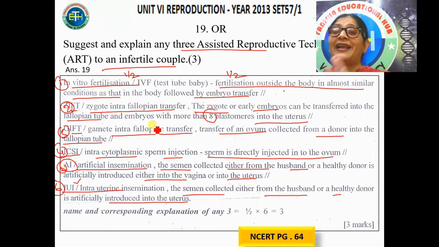So basically there are only 4 techniques, but NCERT, CBSE bifurcated these 4 techniques into 6 different techniques, and said you could write any 3 of them and put an explanation to get that perfect 3 marks. So I will insist that please pause and copy out these answers, write down these answers, learn these answers, because if you write the CBSE answers, no one can deduct a single mark.